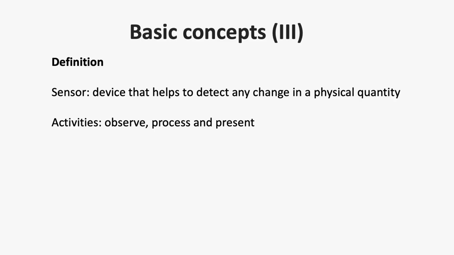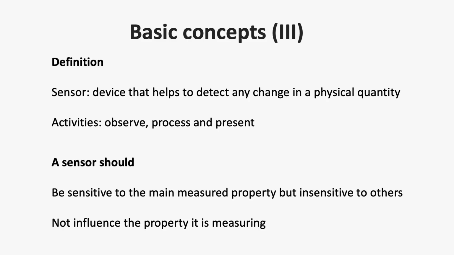Then, a sensor can be defined as a device that helps to detect any change in physical quantity. After observing the change, a sensor processes the detected signal and presents the result. A sensor should be sensitive to the main property it is measuring, but insensitive to other properties, like noise, in the same context. Moreover, a sensor should not influence the property it is measuring.